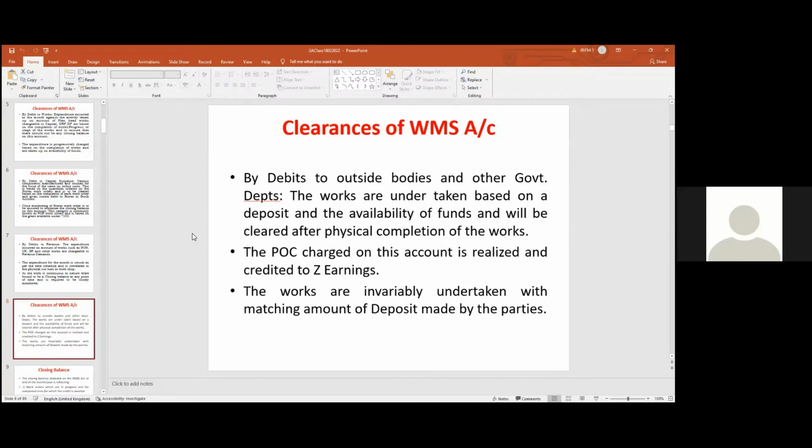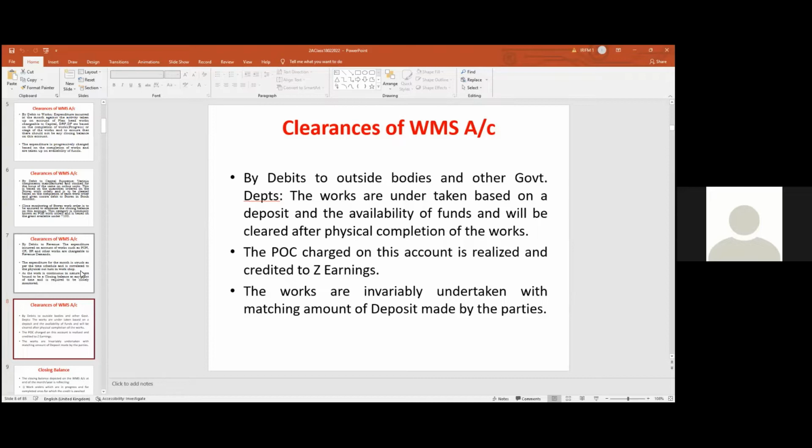These four important items, every month based on the completed works, the workshop manufacturing suspense account has to be cleared. Who is responsible for this? Our workshop accounts officer. The workshop accounts officer is responsible for clearing the workshop manufacturing suspense account. It should also be reviewed every month, and the results of this review we have to put up to FANCO.